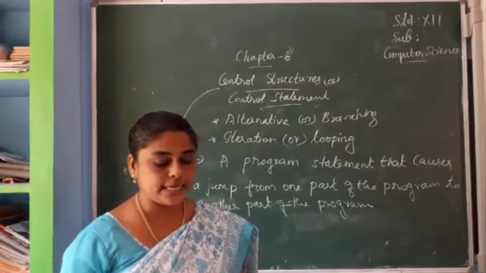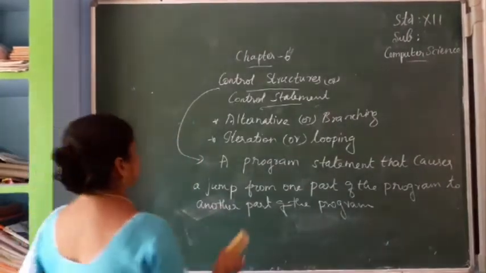Okay. Next we can study the types of control structures.